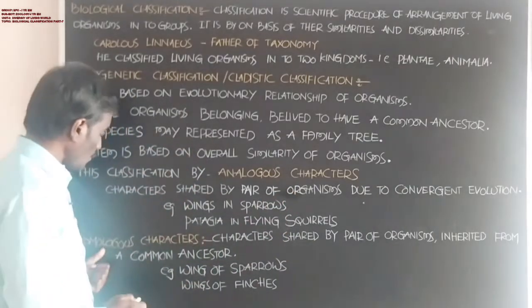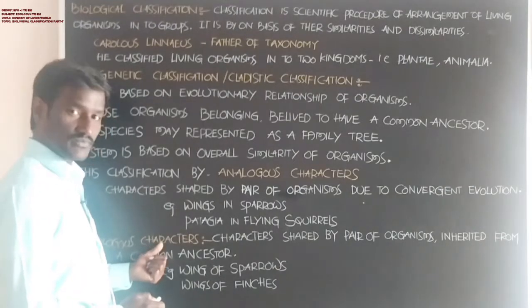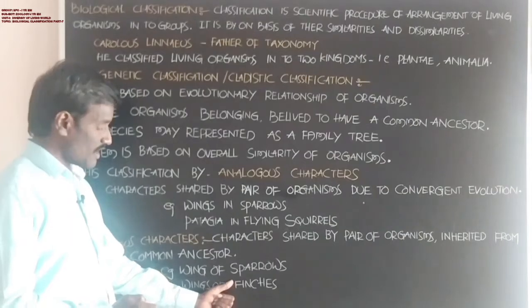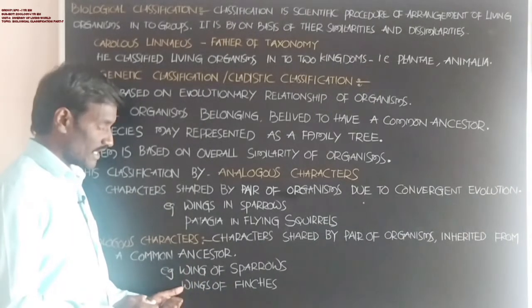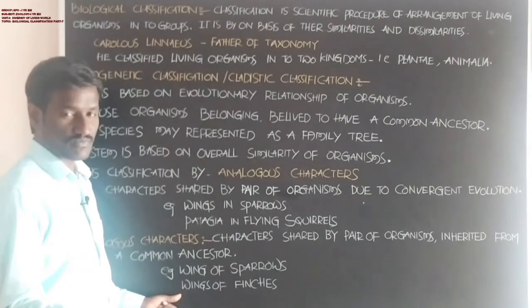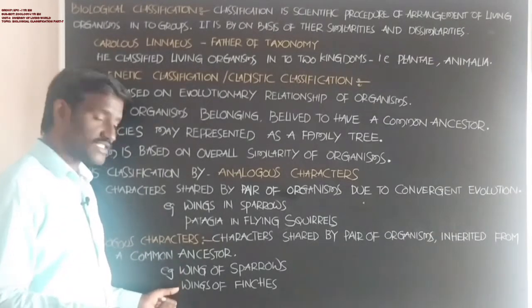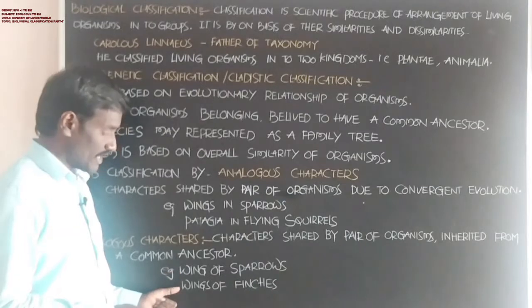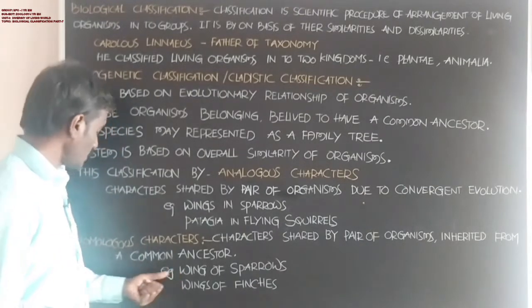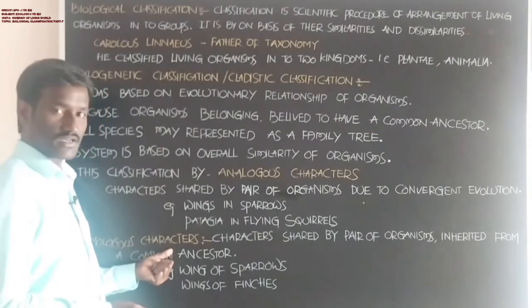Students, that is called homologous characters. Wings of the sparrow, wings of the finches: the origin of the wings in the two animals shows similarity, and function is different in these two animals. That is called homologous characters.